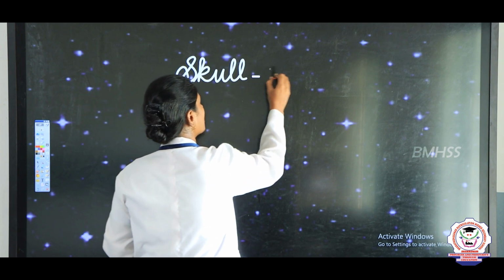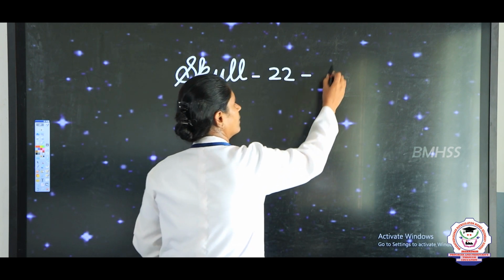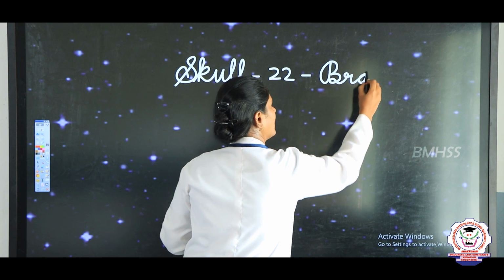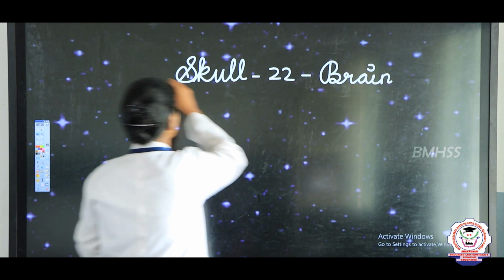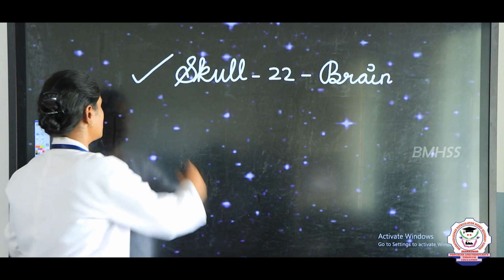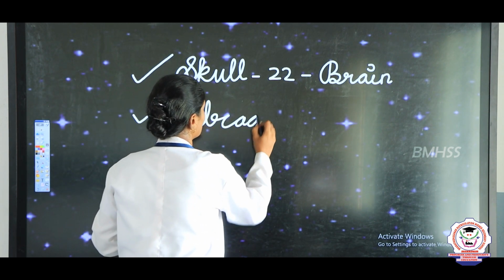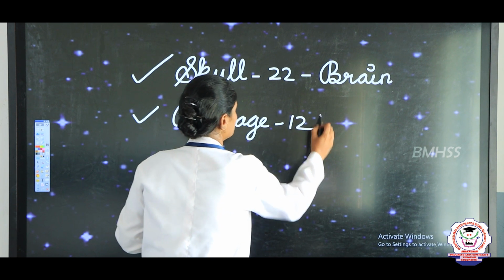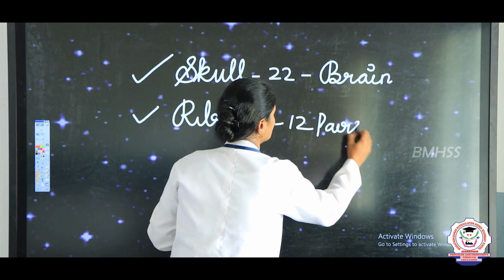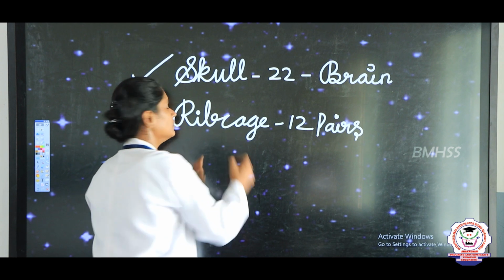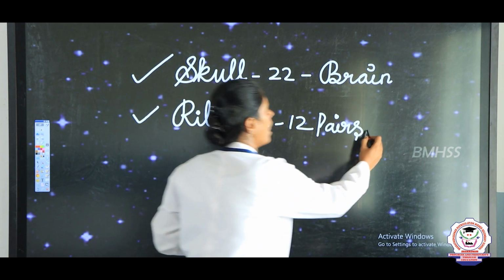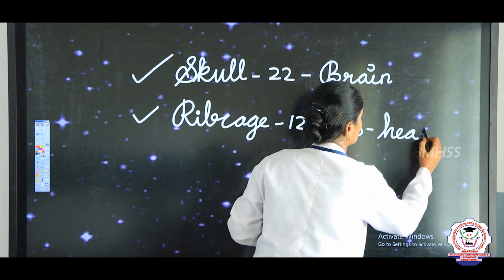The skull has 22 bones, and the skull protects the brain, right. Next we saw the rib cage. There are 12 pairs of ribs. Ribs are the bones that protect the heart and lungs.